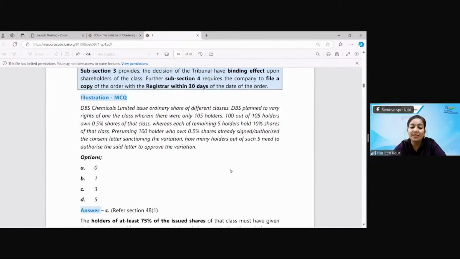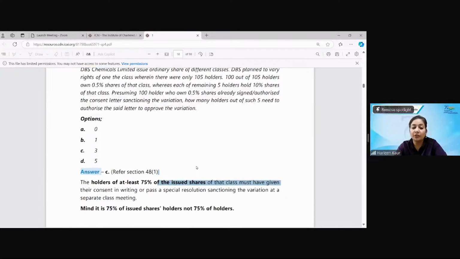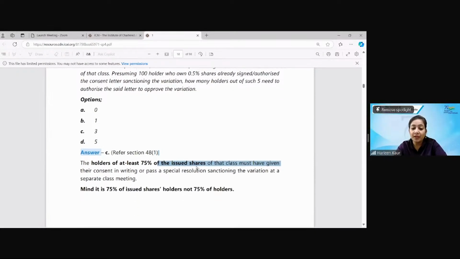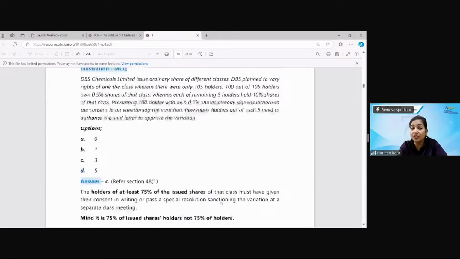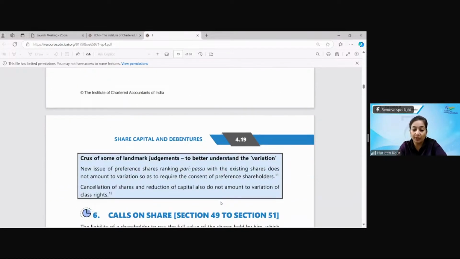So it has to be option C, 3, at least 75% of the shareholders. Out of 3/4 of the 5 that they have taken, they have concluded it to be 3. Mind it, it is 75% of the issued shares and not 75% of holders. So it is very important to see on what amount you are calculating this. 75%, that is 3/4 of the shareholders.